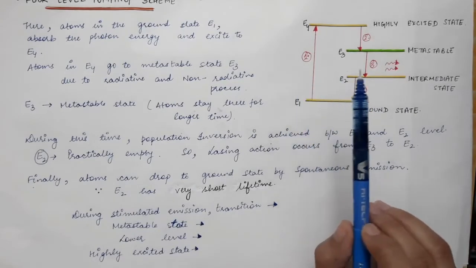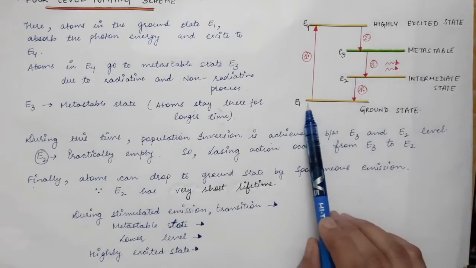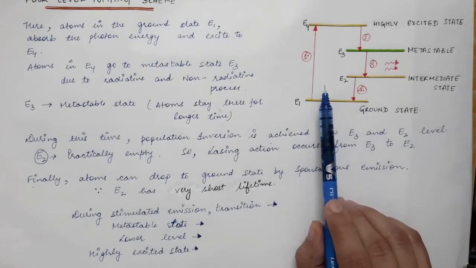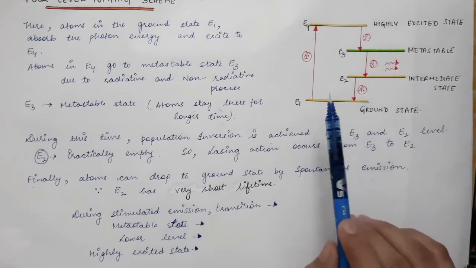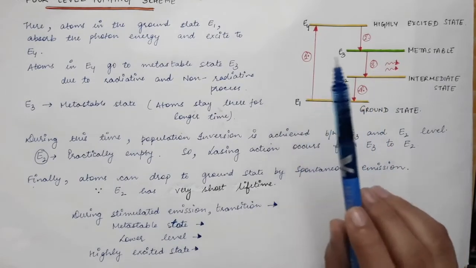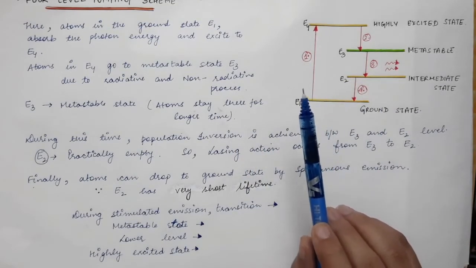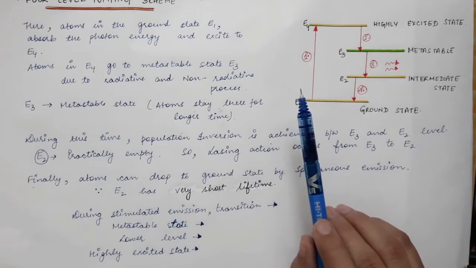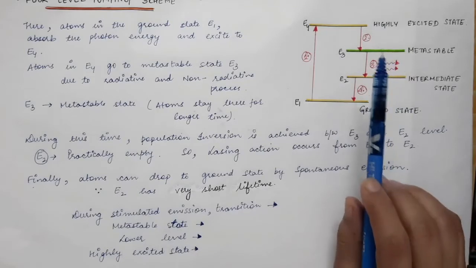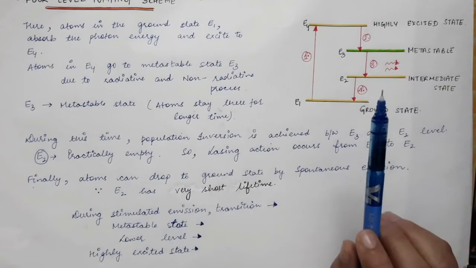In the previous case, the population inversion condition is obtained between the metastable state and the ground state. And in the ground state, there are already a large number of atoms present. So in that case, population inversion condition is a bit difficult. Therefore, the pumping power required in the case of a 3-level laser is very high, so that at least half of the atoms go to the excited state and then to the metastable state, and population inversion condition is achieved.